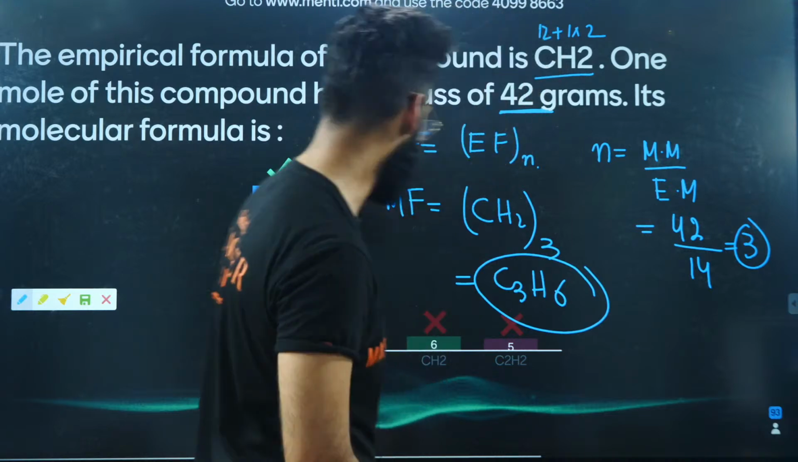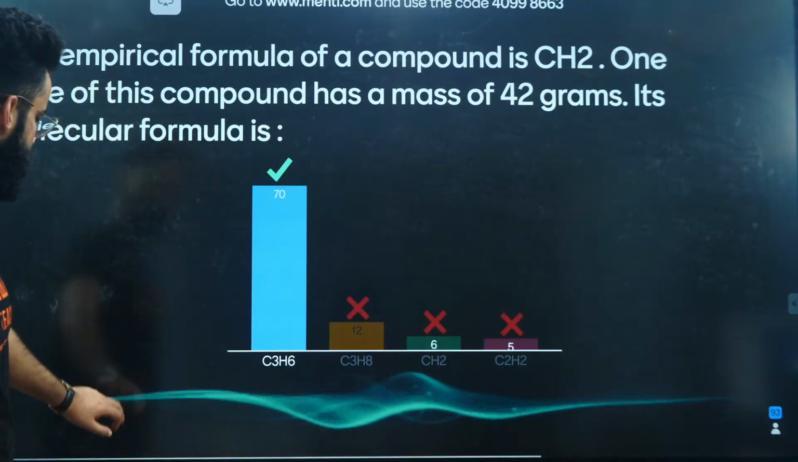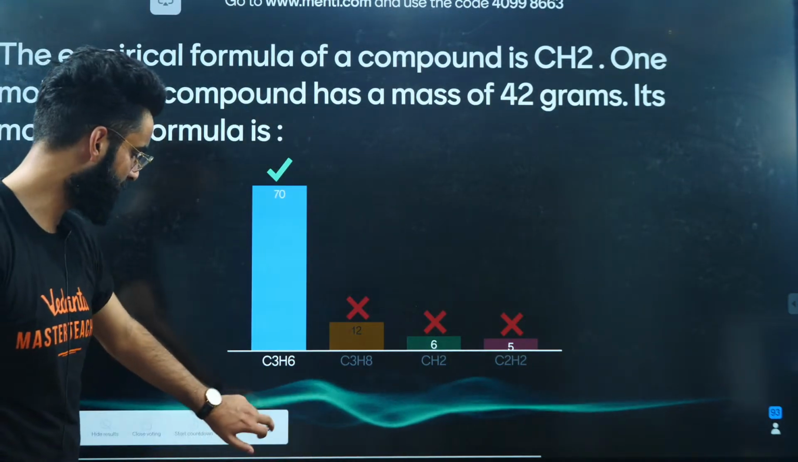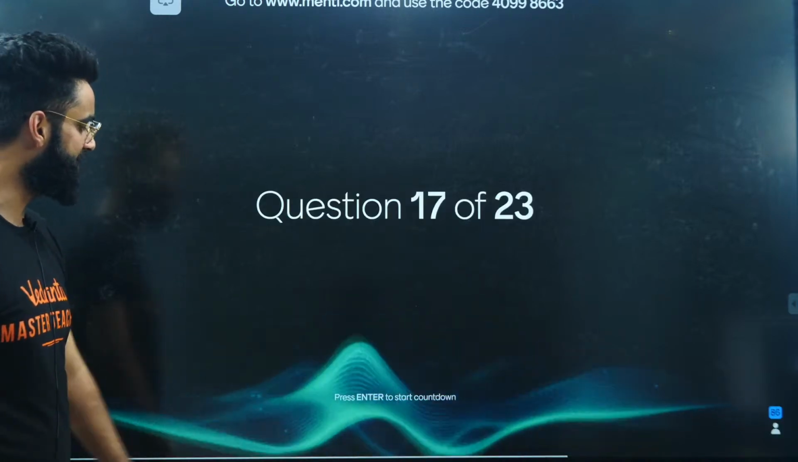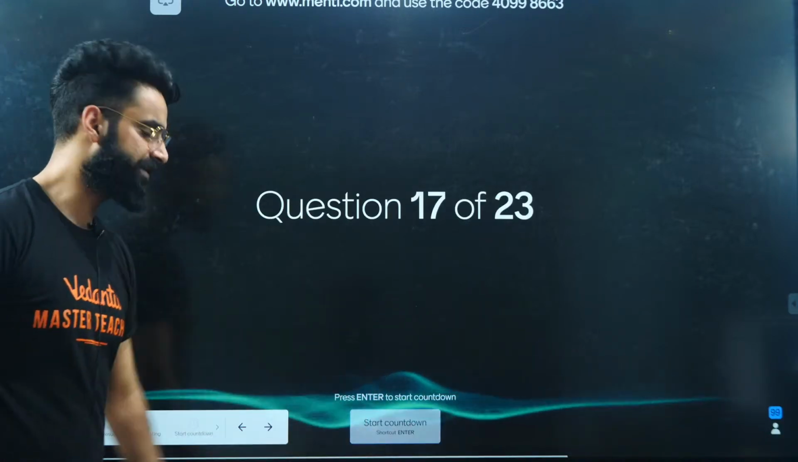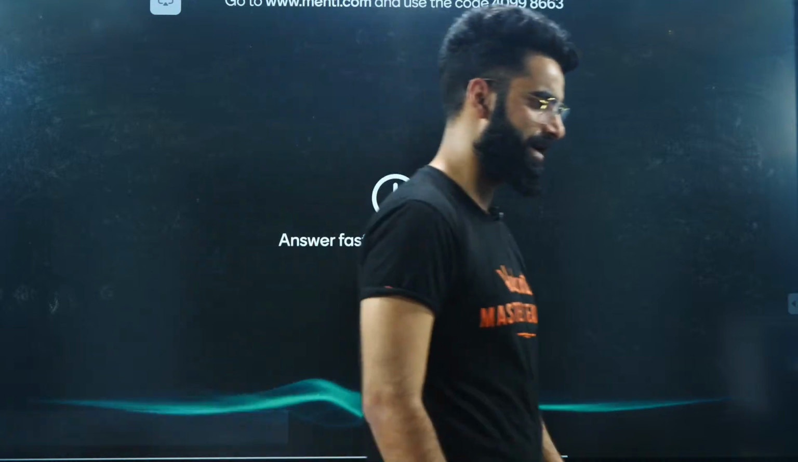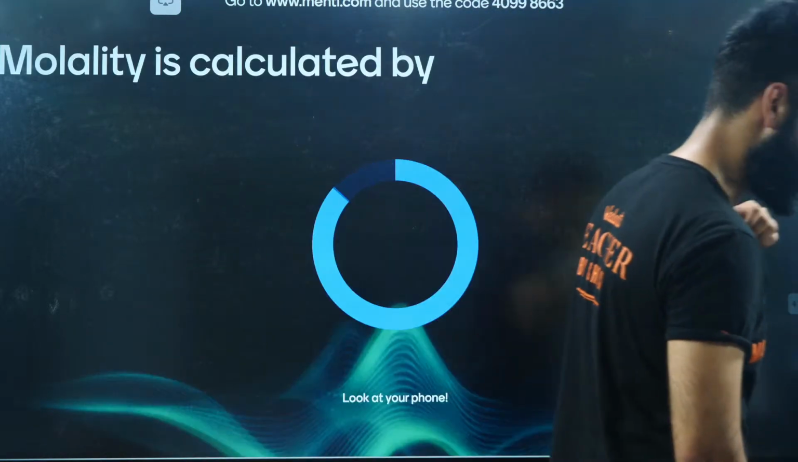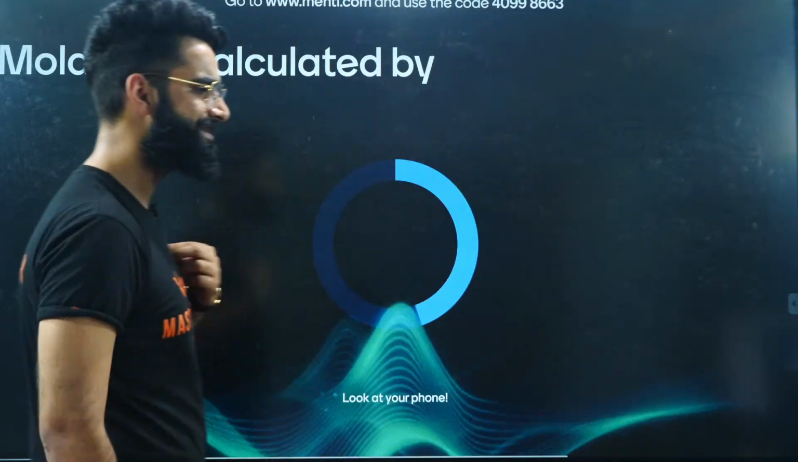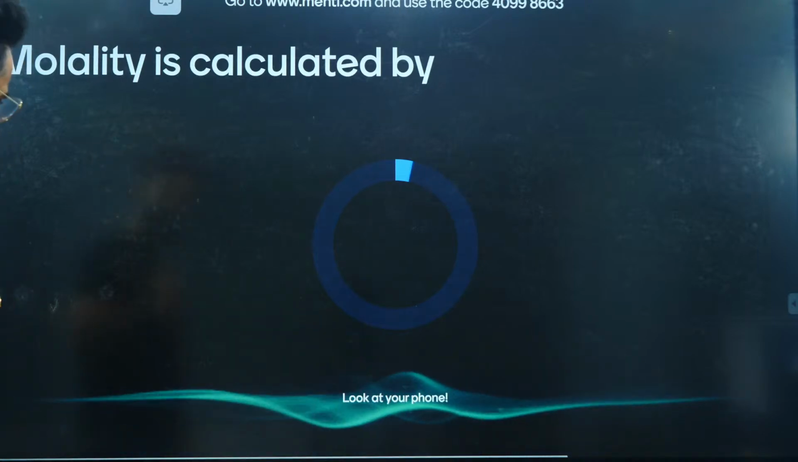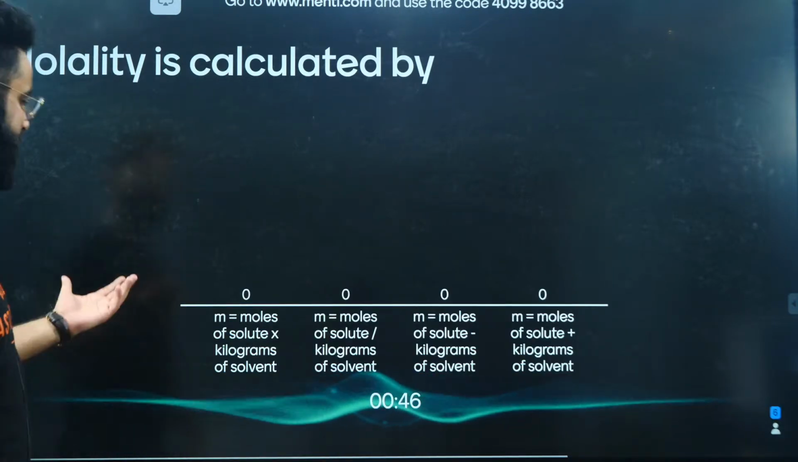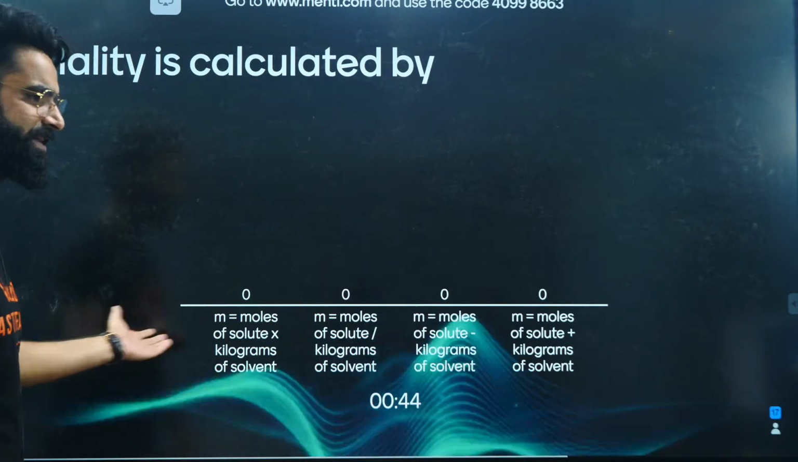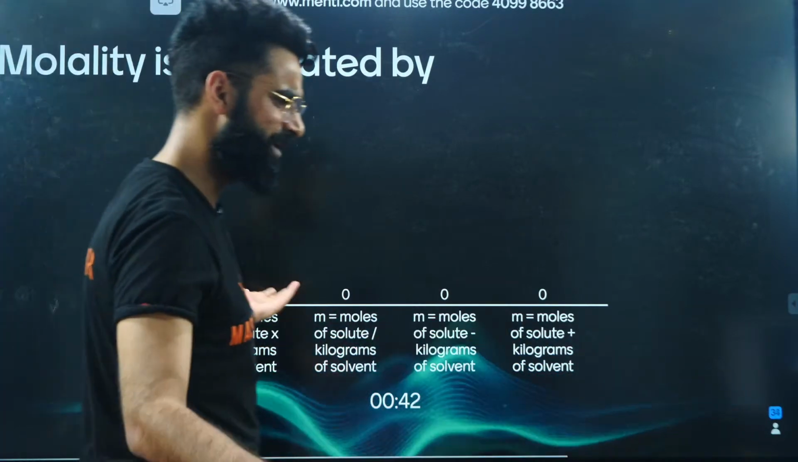Yes, perfecto. Let's move on, people, to one more question then, right? I'm sure you would have killed this one. Let's move on directly to one more question. This is going to be the 17th question, right? I'm starting the countdown in 3, 2, 1, and your countdown has started, and look at your screen. Molarity is calculated by what? You simply need to write the formula for molarity. A very simple and basic question.